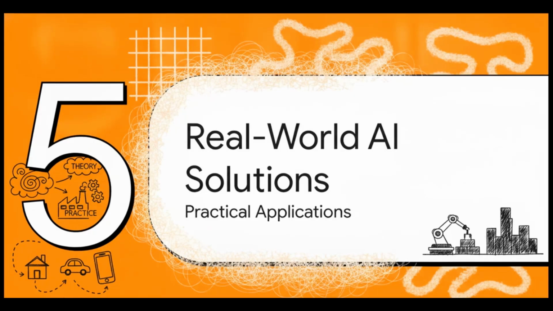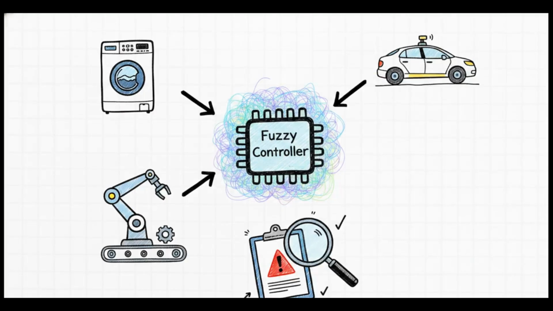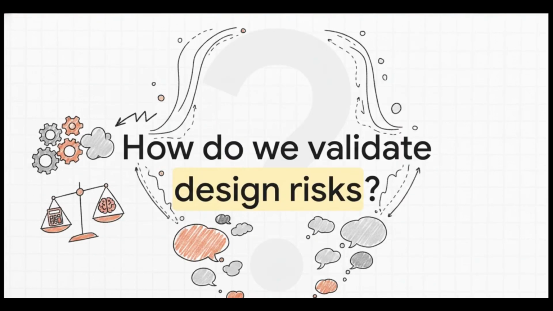Finally, Section 5, Designing Real-World AI Solutions. Let's talk practical applications and risk validation. Because at the end of the day, the ultimate goal of all this knowledge and reasoning isn't just theory. The goal is to practically design fuzzy controllers. We're talking about the actual brains inside smart washing machines, self-driving cars, and industrial robotics. We want to develop sustainable solutions for incredibly complex problems. But, and this is absolutely crucial, we must rigorously verify and validate those designs. We have to identify any potential risks or impacts that might be hidden deep within the rule base we've just created.